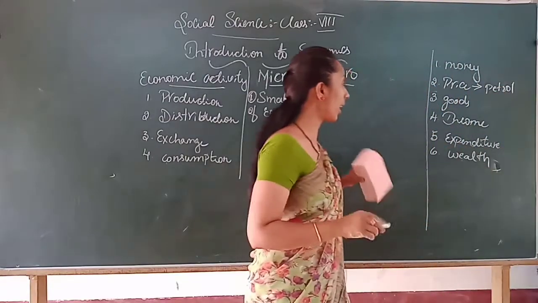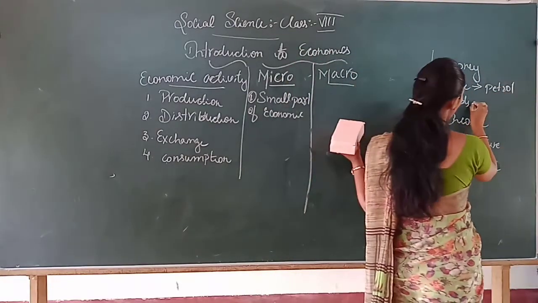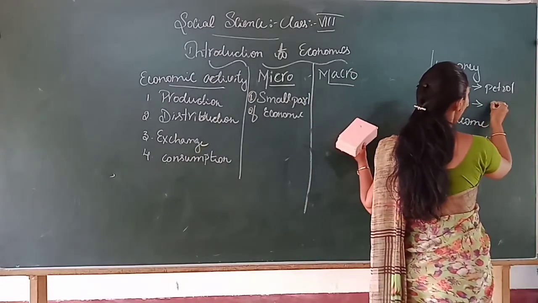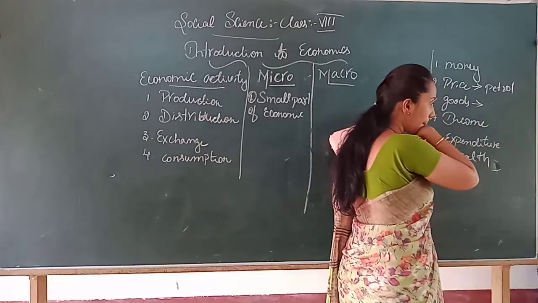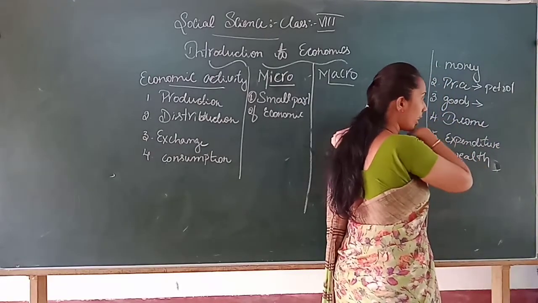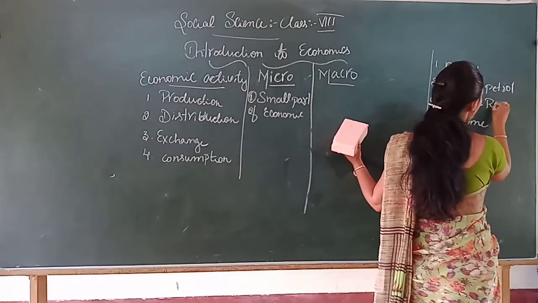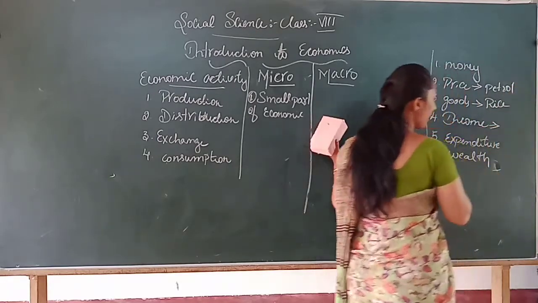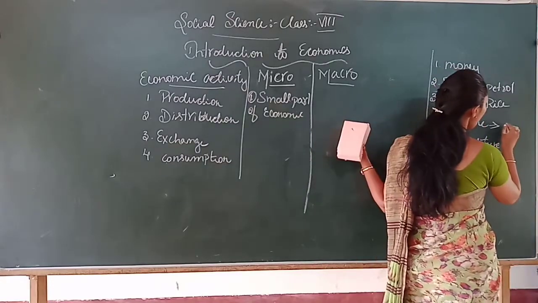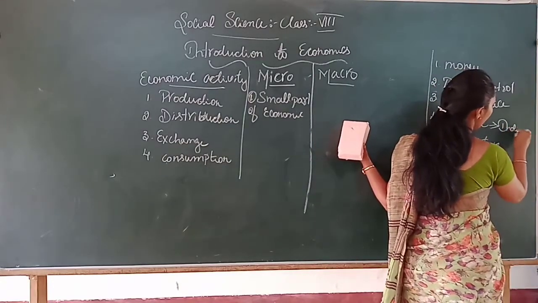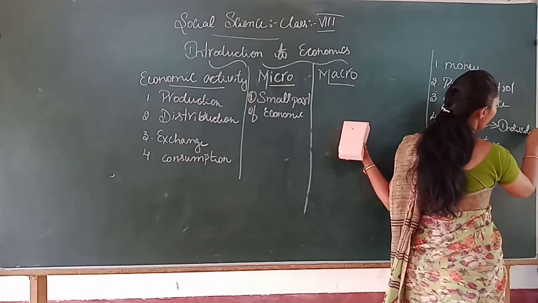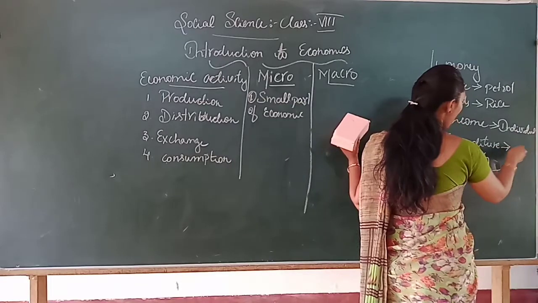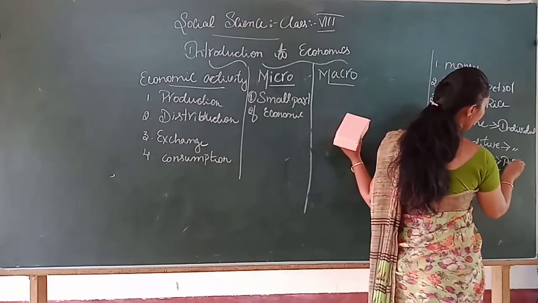Then goods. You can take gold or a food grain, like rice. Then income, the income of an individual. Then expenditure, that is also individual. Wealth, what is the property?